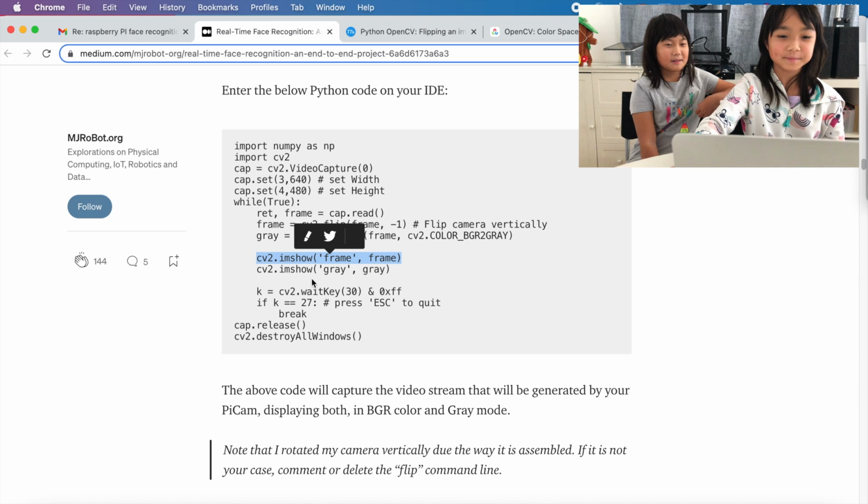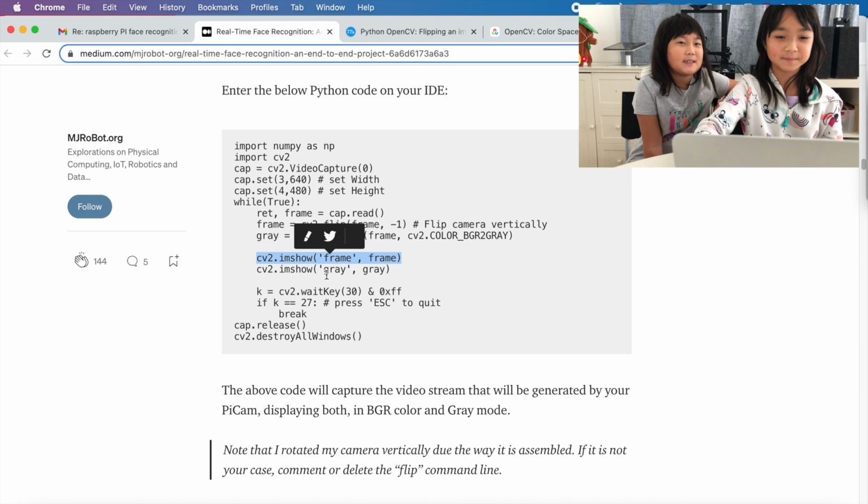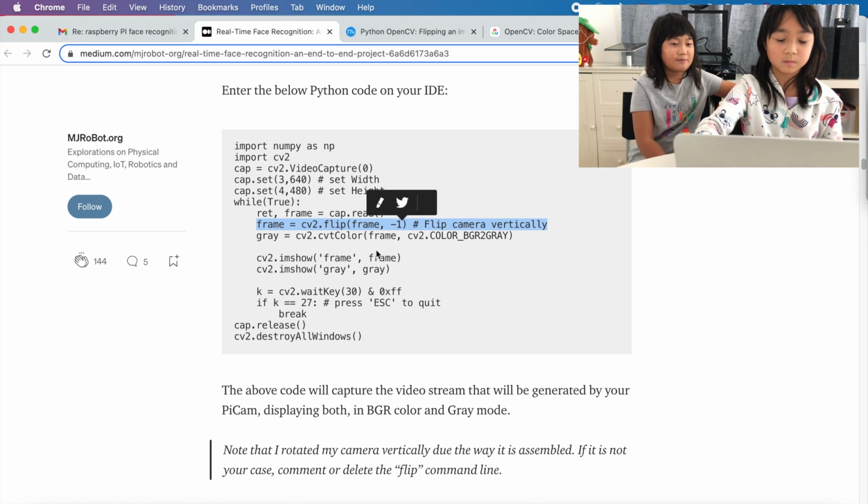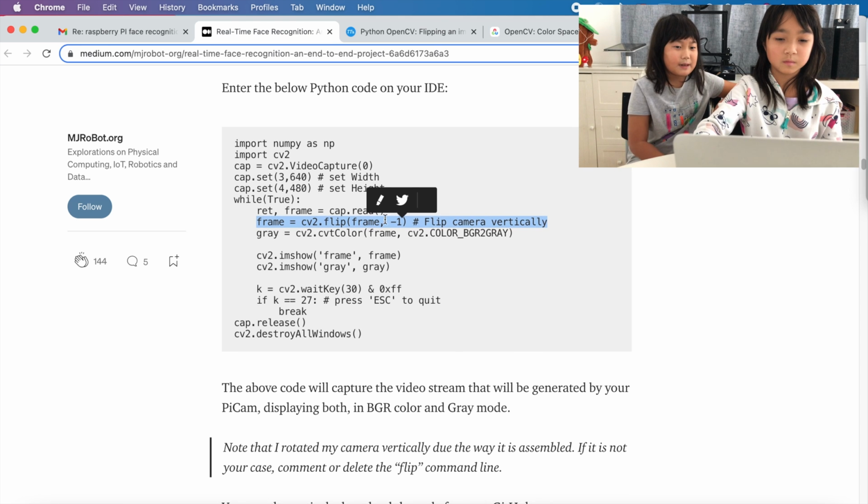So this code line means that we are going to open a window. It's going to be called frame, and then we are going to use that frame variable, but we turned frame into a flipped vertically and horizontally image, and that's what it's going to show.